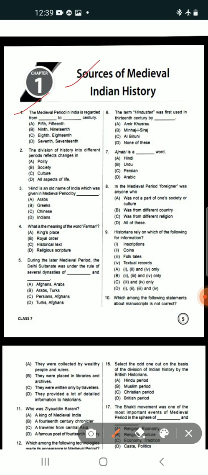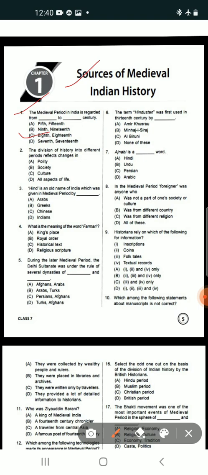The answer will be option C. Why? Because the medieval period is the middle period, after the end of the ancient period and before the start of the modern period. That is why this is the correct answer.